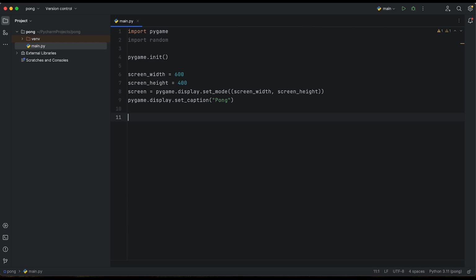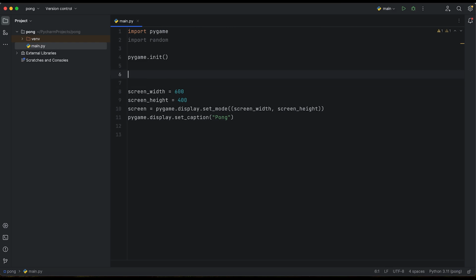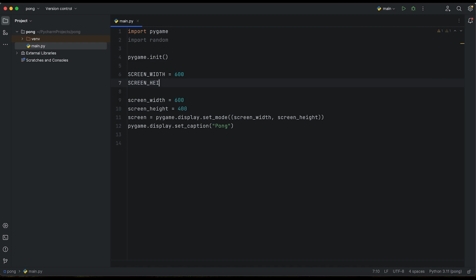Of course, the next thing that we need is to remember those values. But before we move on, we need to create some constants, and it will be SCREEN_WIDTH, and it will be 600, and SCREEN_HEIGHT, and it will be 400.